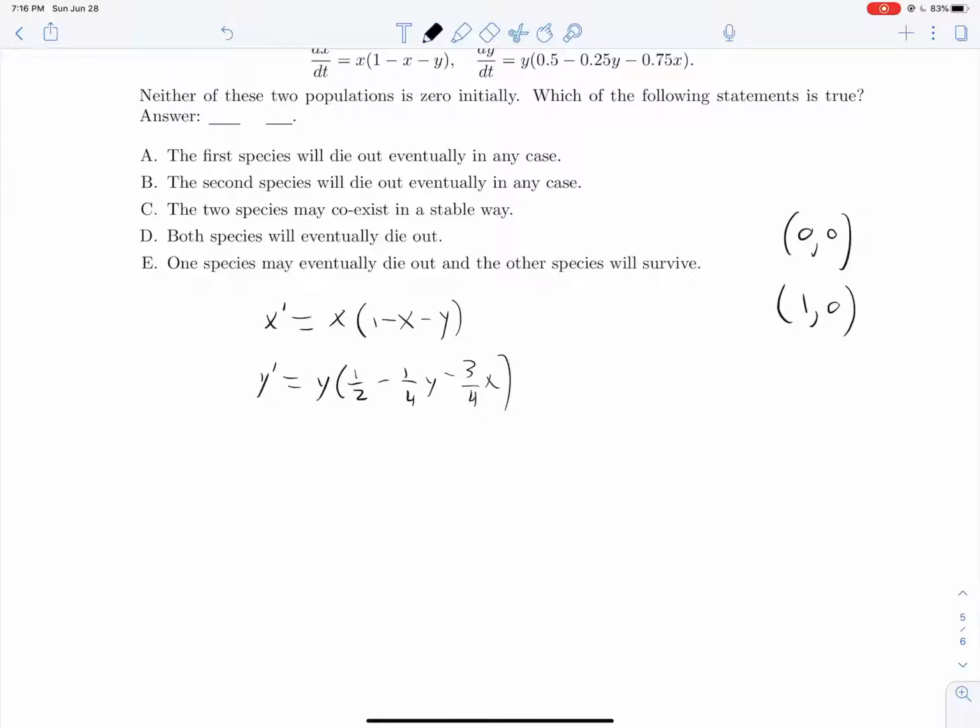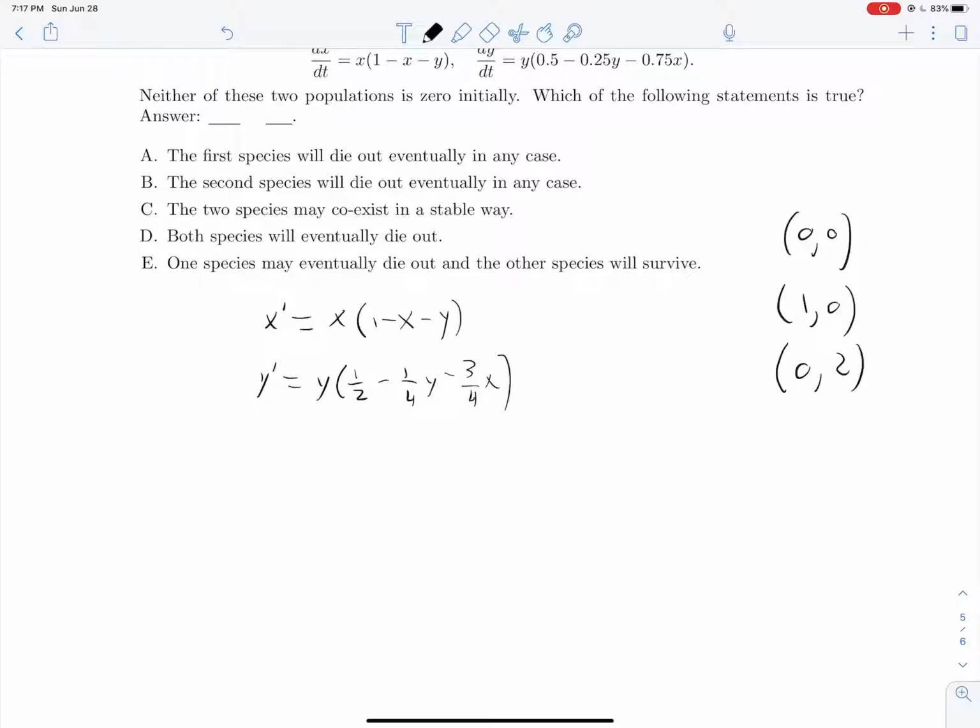Now let's do the same thing for x. What if x is equal to 0? Well, this equation will automatically be 0. y can be anything. And we'll take this equation and rewrite it with x equal to 0 as y times (1/2 minus 1/4 y). So this says y can be 0, or 1/2 is equal to 1/4 y, multiplied by 4, y is equal to 2. So that gives us 0, 2 as another critical point.